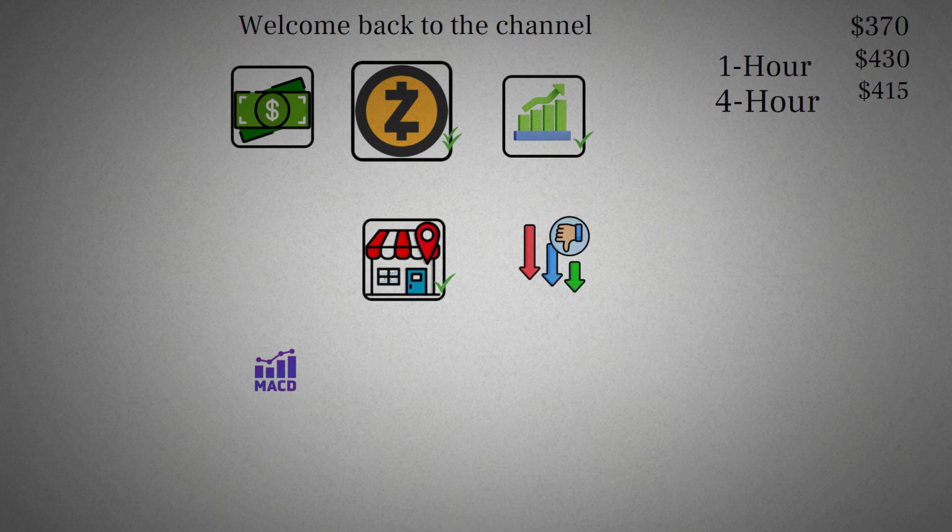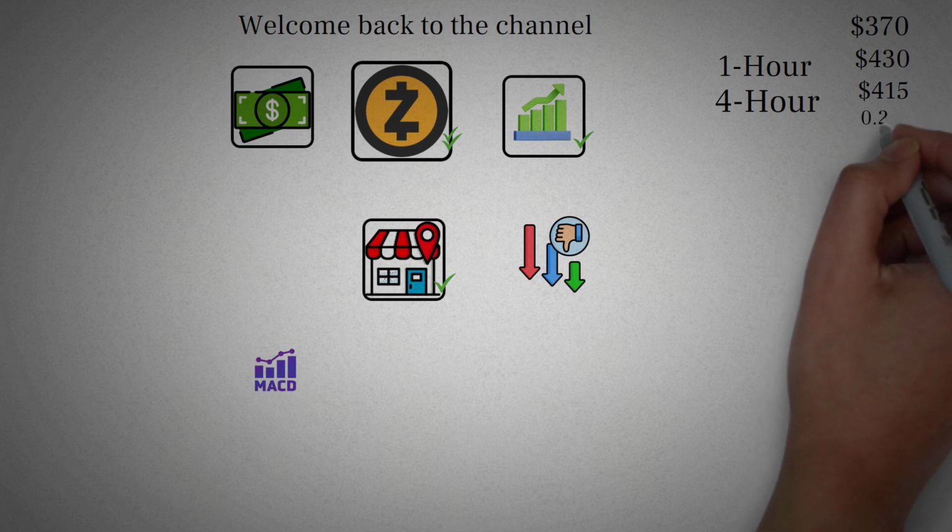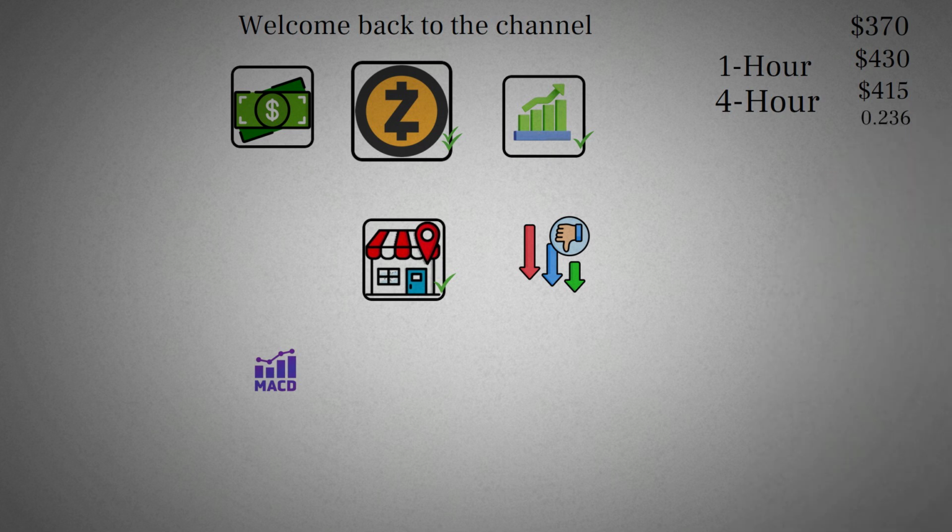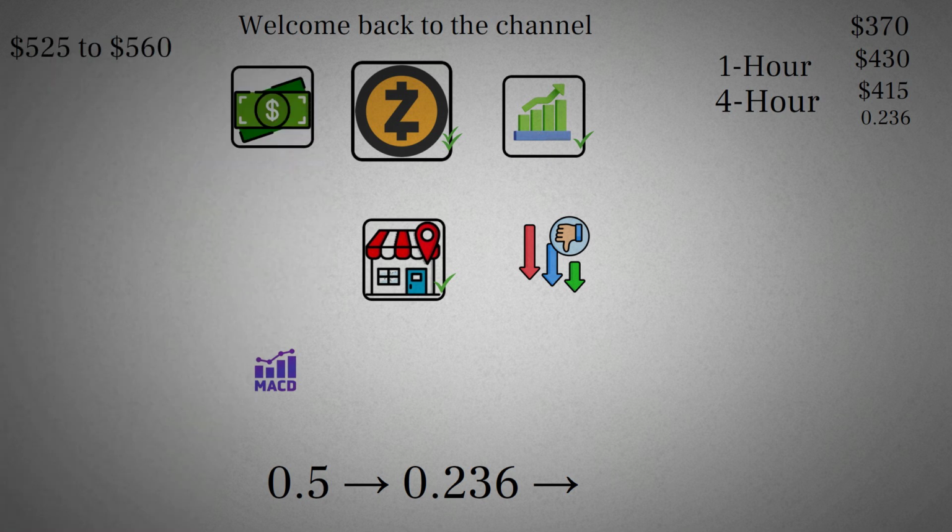Daily time frame. Fibonacci reaction. On the daily chart, applying Fibonacci from the recent low to high shows something very constructive. Price reacted perfectly at the 0.5 Fibonacci level, then moved higher and has now closed 2 consecutive days above the 0.236 level. This is a strong bullish signal. In this type of setup, price often moves from 0.5, 0.236, to the golden ratio, 0.618. That places a realistic upside target in the $525 to $560 range. Timing-wise, this could happen next week around Christmas or shortly afterward.